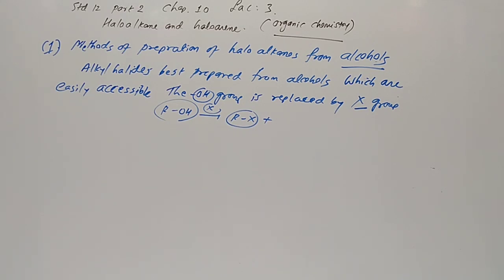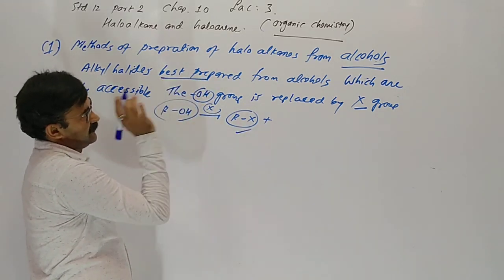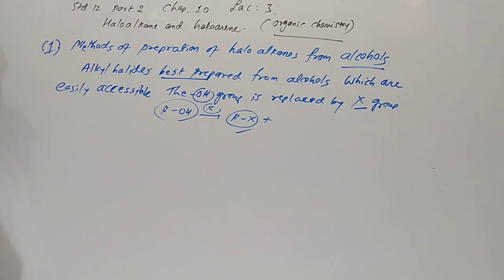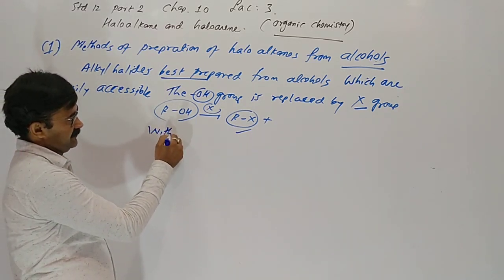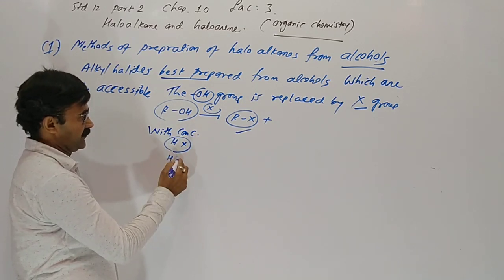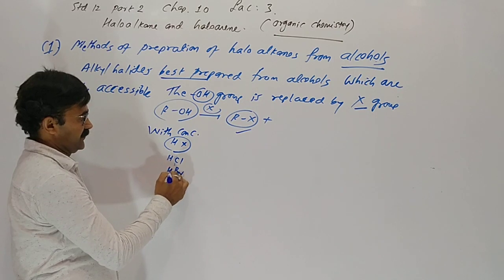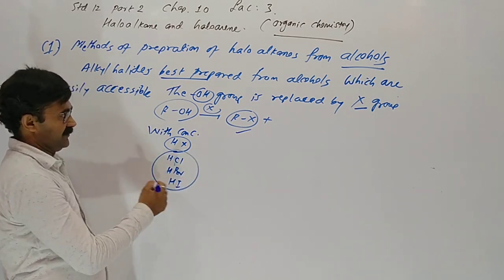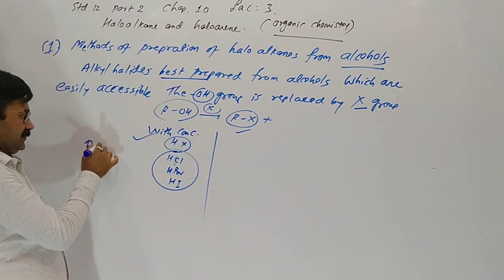With halogen acids, yes, I am giving the list. Alkyl halides are best prepared from alcohols, since the OH group is easily replaced by a halogen group. It is convenient. So I am giving a list of the ways we can form them. First, with concentrated halogen acid. Halogen acid here means not HF; HCl, HBr and HI we can use with the alcohol.